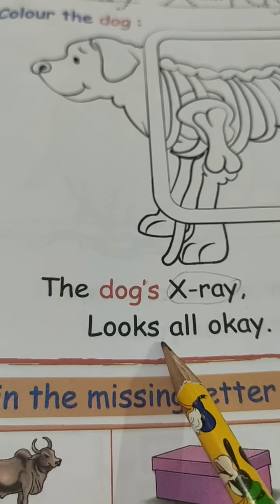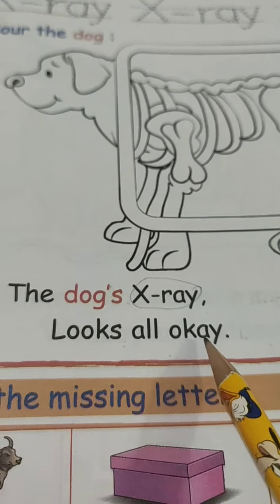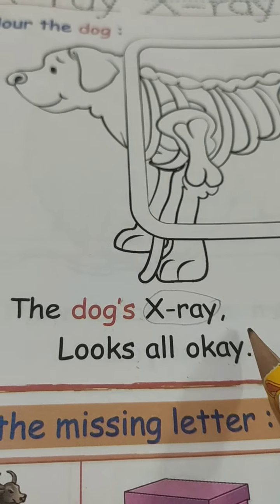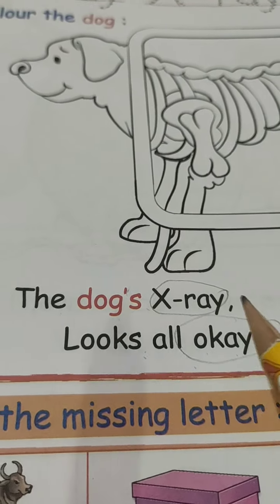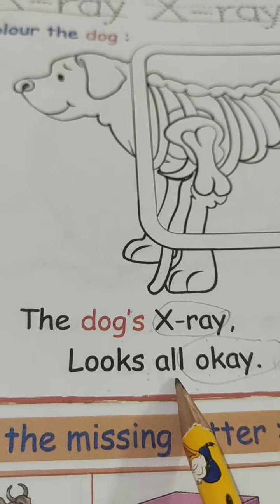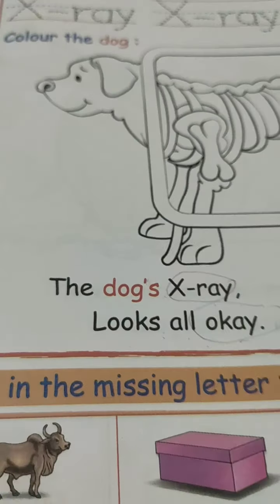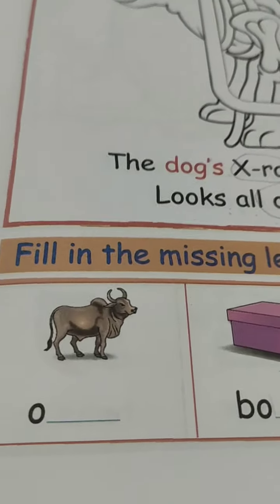L-O-O-K-S, looks. A-L-L, all. O-K-A-Y, okay. So you are going to circle okay. So what is the sentence? The dog's X-ray looks all okay. Got it everyone? Got the sentence? Okay, so come to the filling the missing letter.